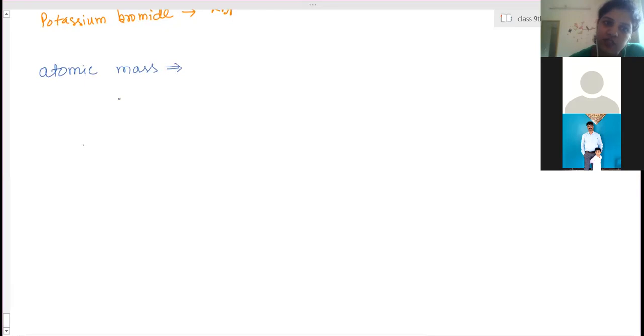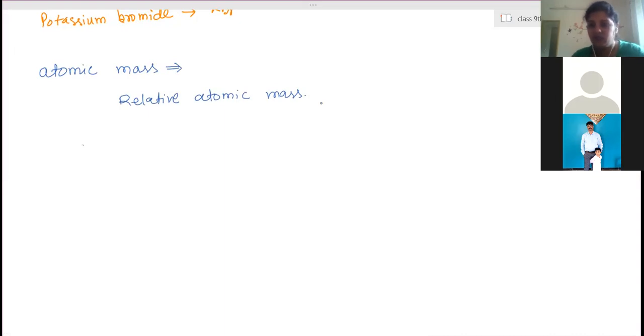Atomic mass is actually calculated in terms of relative atomic mass, because a single atom's mass is not measurable. So it is measured in terms of some chemical reactions, how much mass is formed. By comparison with some known atoms' mass, they have calculated it. It was a relative mass. It was not considered as the actual mass. We have considered the mass of some atoms, and some calculation has been done to find out the atomic masses of these substances.